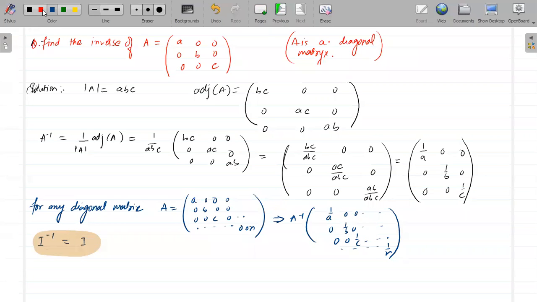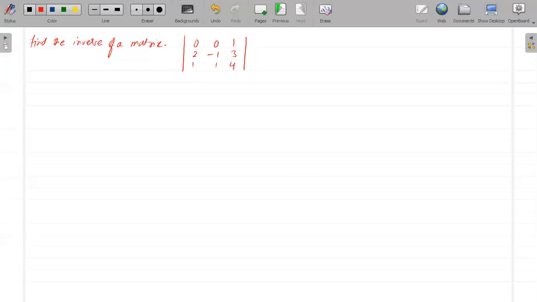Okay, fine. So let's see one more question on inverse. The question is, find the inverse of the matrix 0, 0, 1, 2, minus 1, 3, and 1, 1, 4. Find the inverse of this matrix. Suppose this is A, then you have to find A inverse. So A inverse will be what?